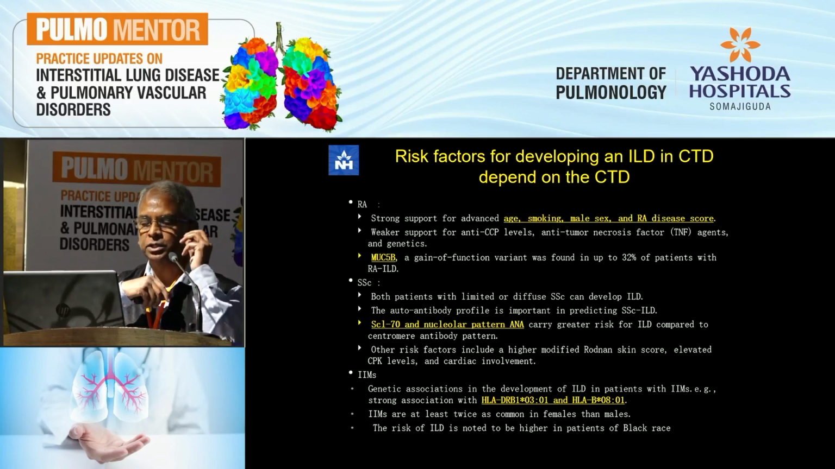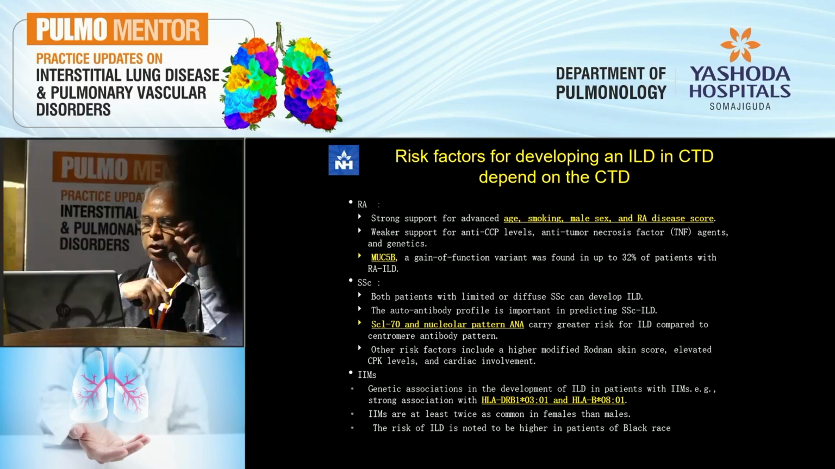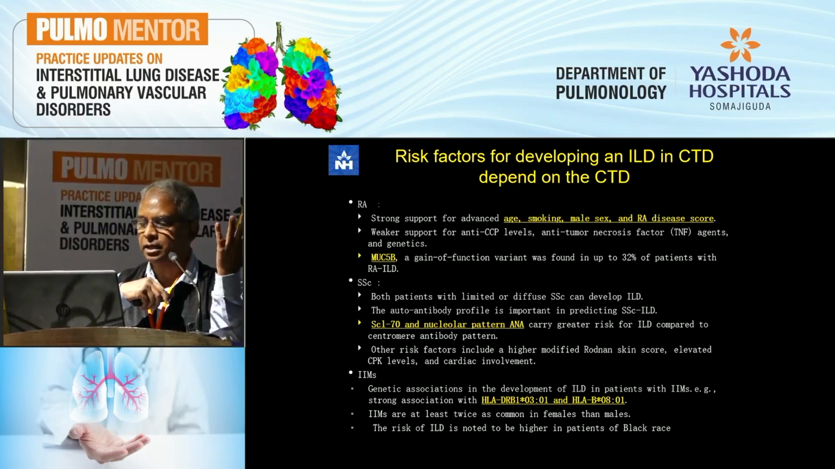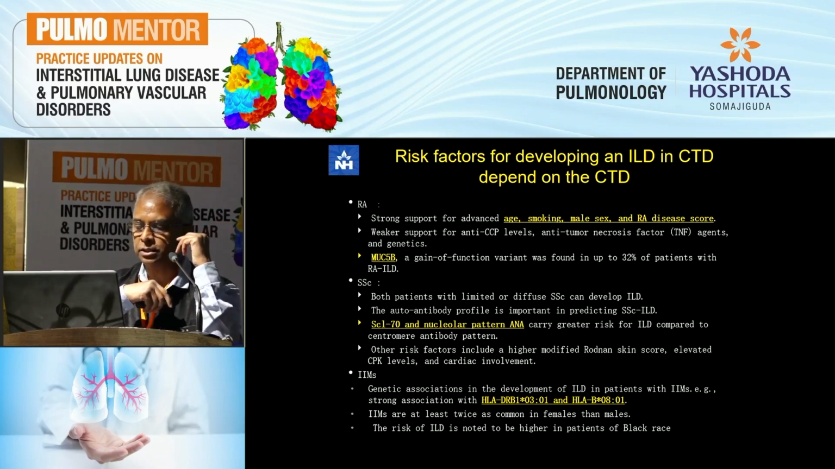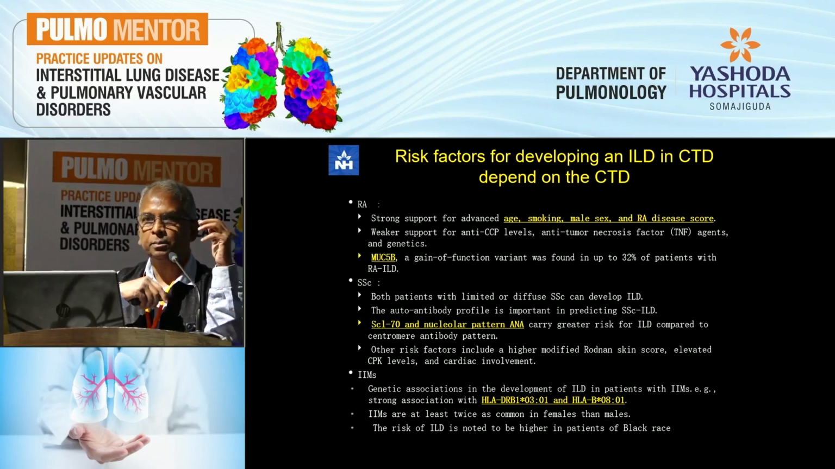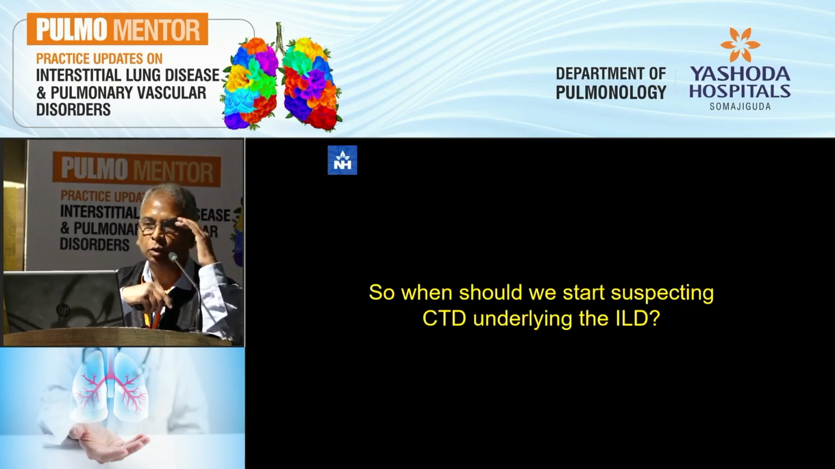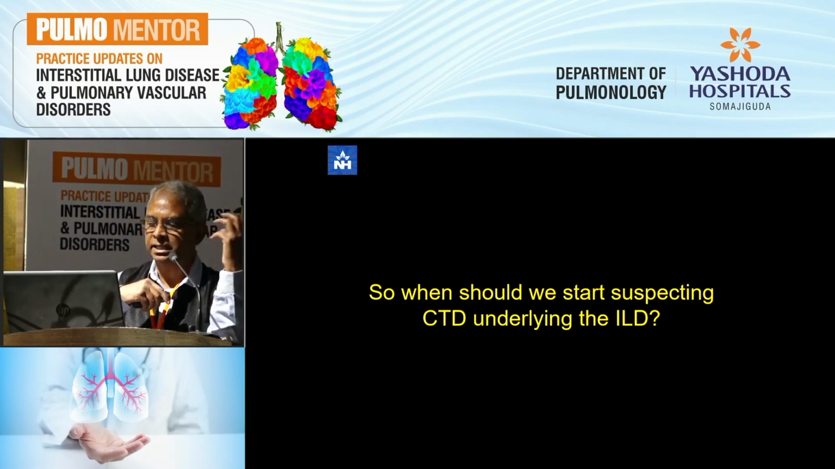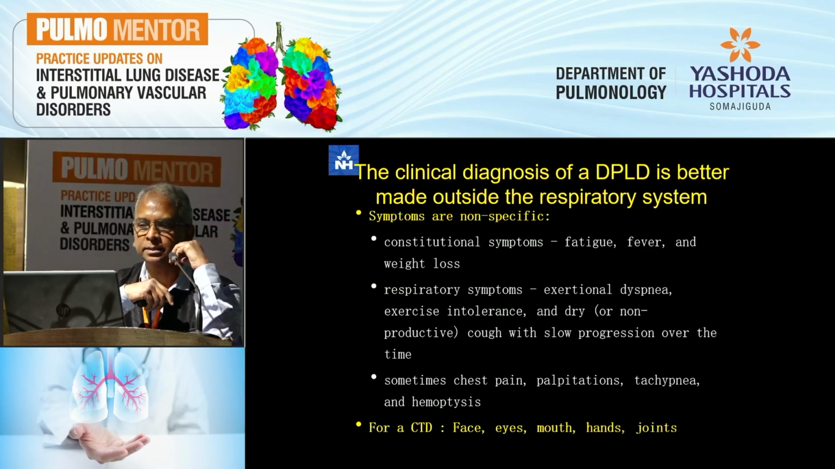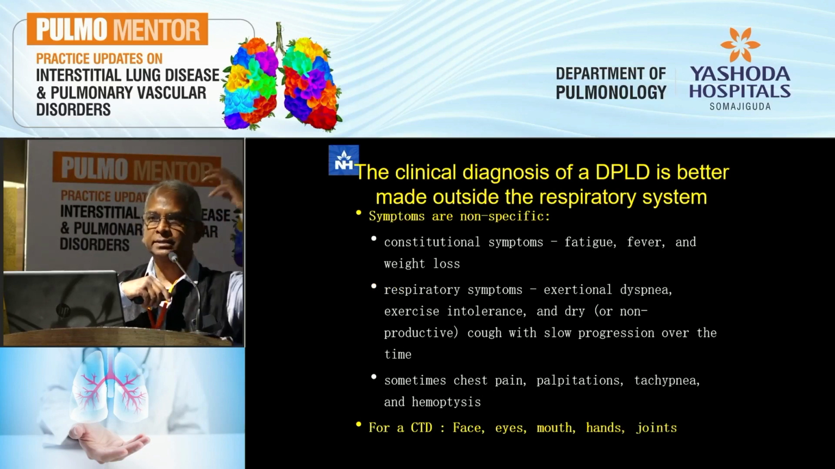In systemic sclerosis, the SCL70 gene and the nuclear pattern ANA carry a greater risk for ILD as compared to the centromere antibody pattern, which seems to give you a higher risk for pulmonary artery hypertension presentations. And again, with the idiopathic inflammatory myopathies, you get a different set of HLA antigens which seem to code for it. So knowing all this background, when should we start suspecting that a person with an ILD may have a CTD underlying the interstitial lung disease? The problem is the diagnosis often rests outside the respiratory system that we are used to examining.